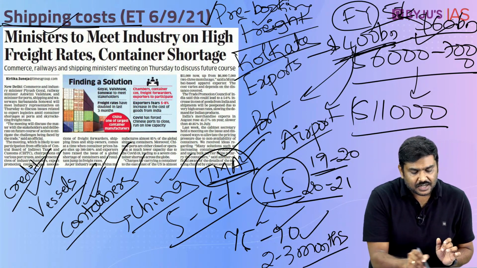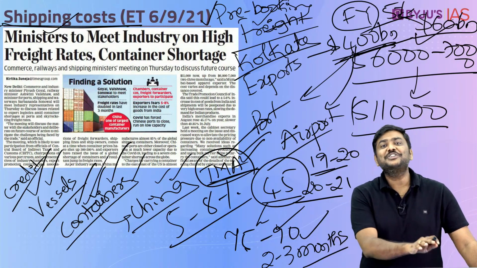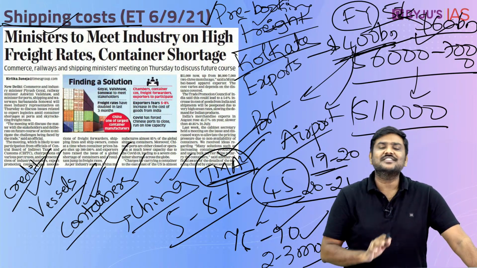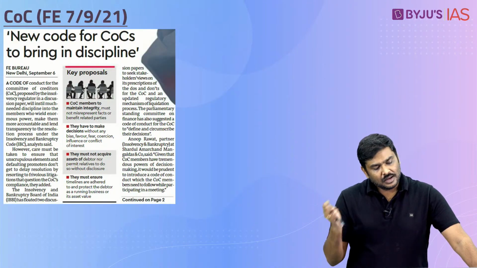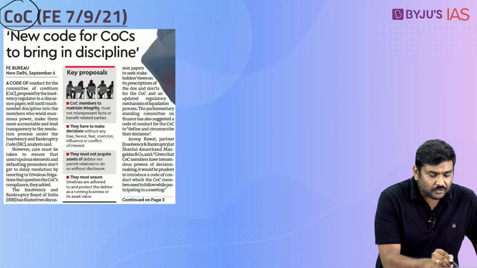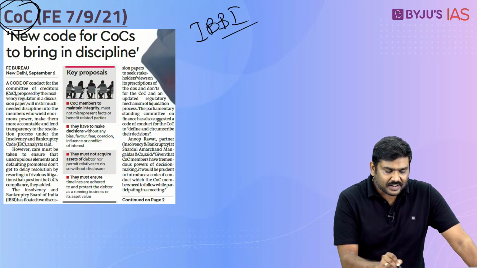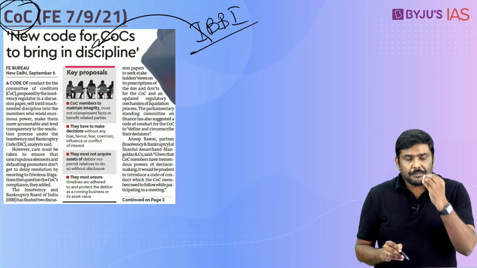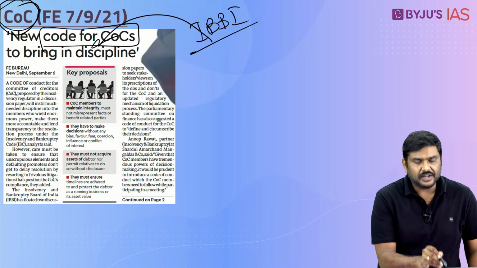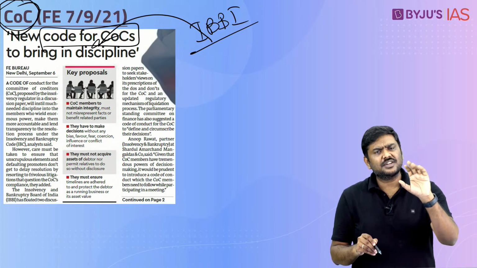So this is the discussion with relation to the concept of shipping or freight rates, which has been discussed in the last couple of weeks. Let's go to the next article, Committee of Creditors. The Insolvency and Bankruptcy Board of India very recently has brought out a proposal for a Code of Committee of Creditors. What is being proposed? We'll have a discussion later.